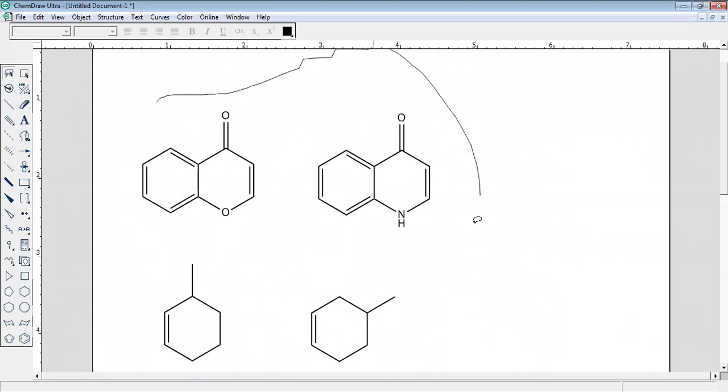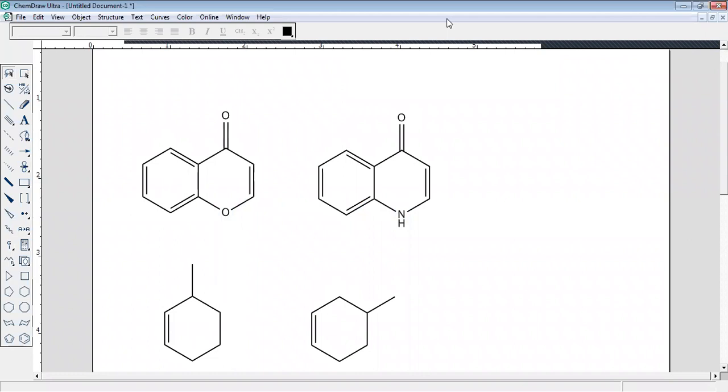These two structures can also be distinguished by mass. Why? This oxygen will go with this benzene part, and this nitrogen will go with benzene. There is a difference, not a big difference, but we can differentiate. So this is what the retro Diels-Alder reaction is about. So that's it.